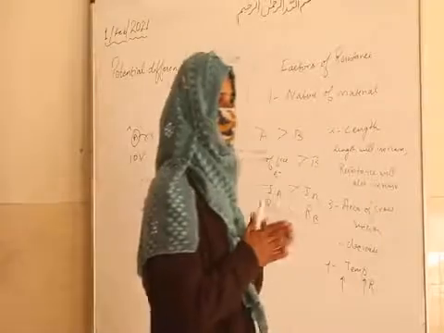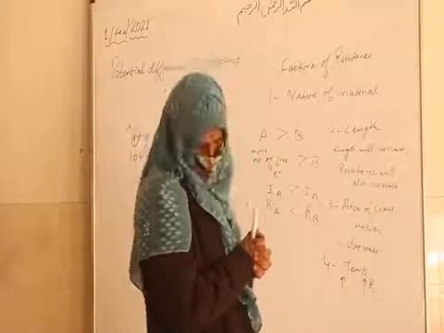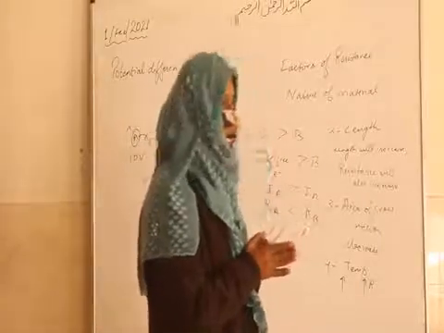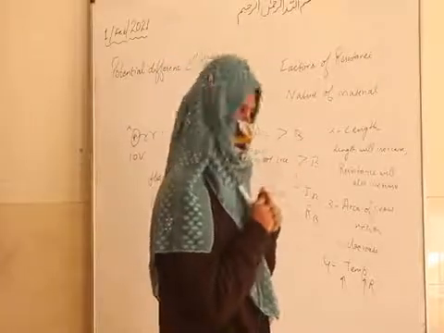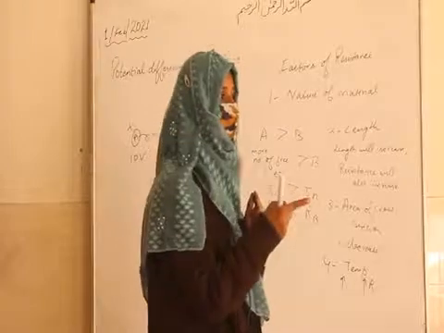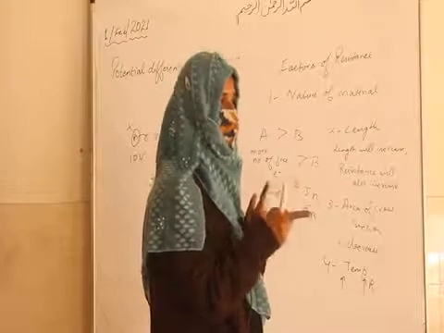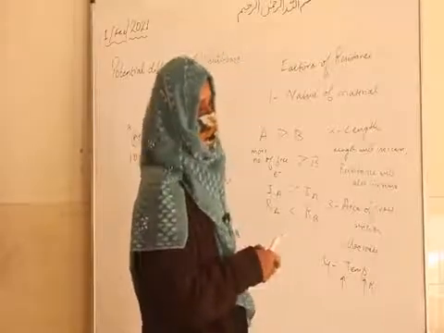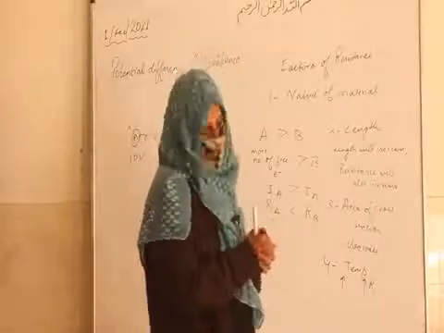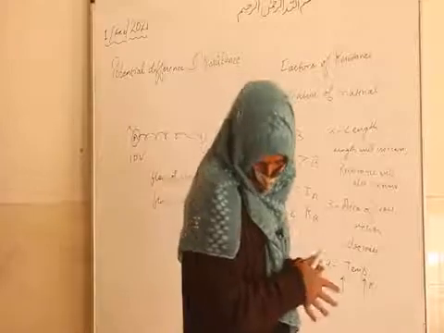Both are directly proportional. What is potential difference? Potential difference, not electric potential. Work is to be done for bringing a charge from one point to another point, or from one end to another end. This will be the potential difference.